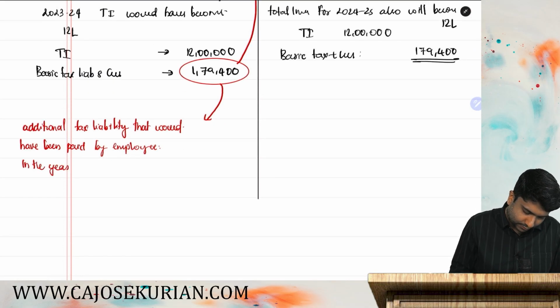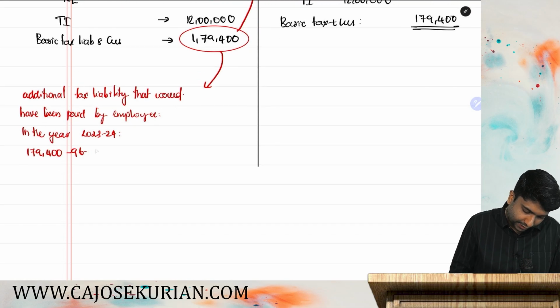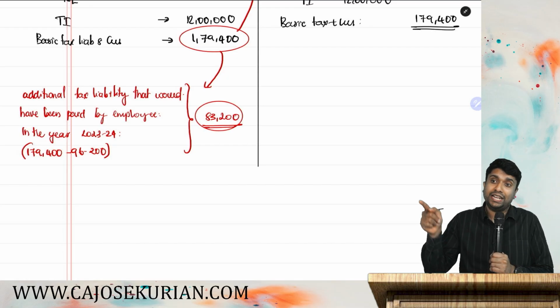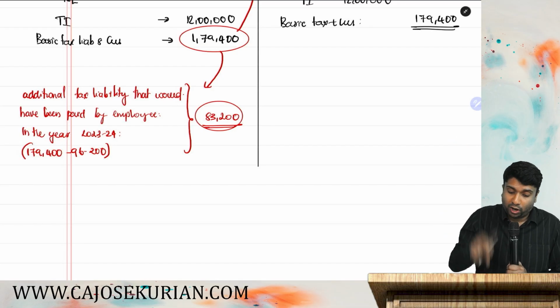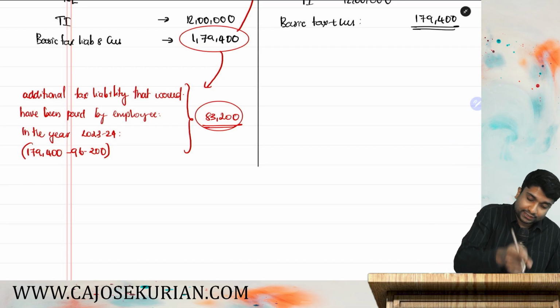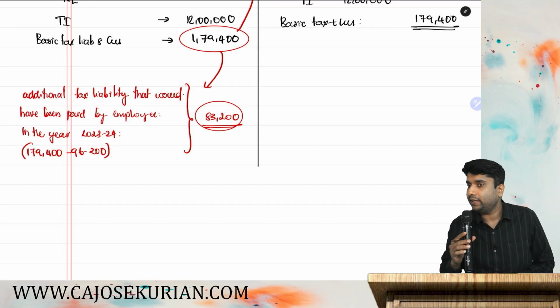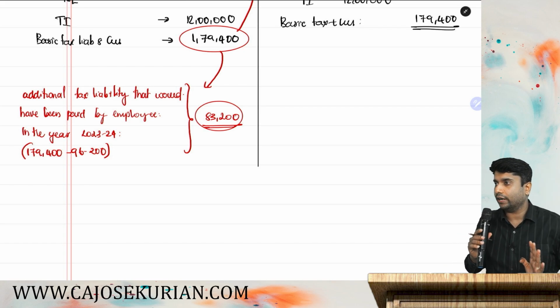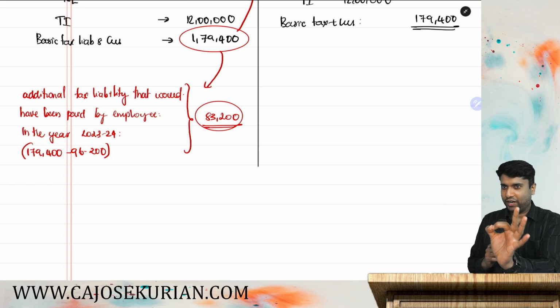in the year 23-24? It would have been 1,79,400 minus 96,200. Can you help me with the math? 83,200. He would have to pay an additional 83,200 if he had received that amount in 23-24 itself. Are you with me? If he had received it in the last year, he would have paid an additional 83,200. Now to the reality.